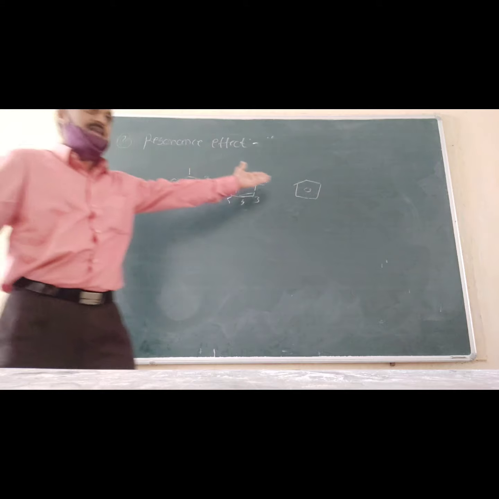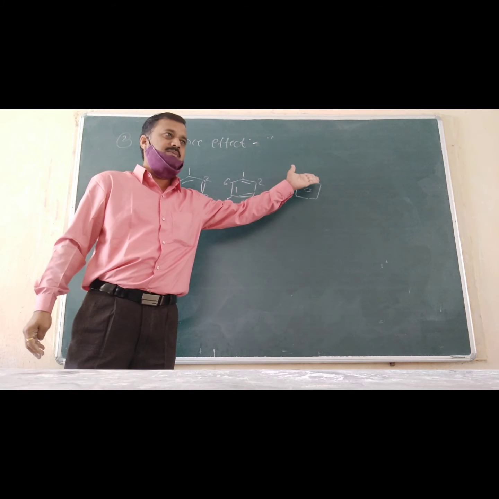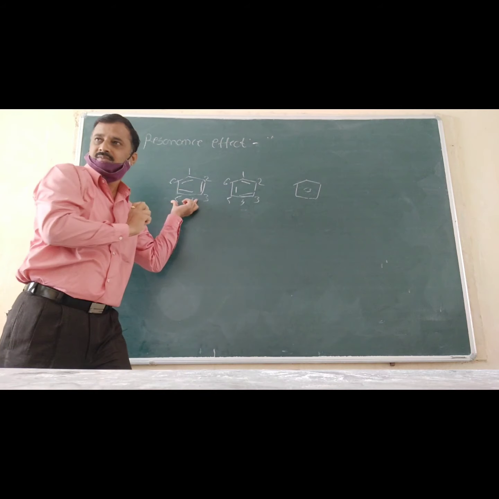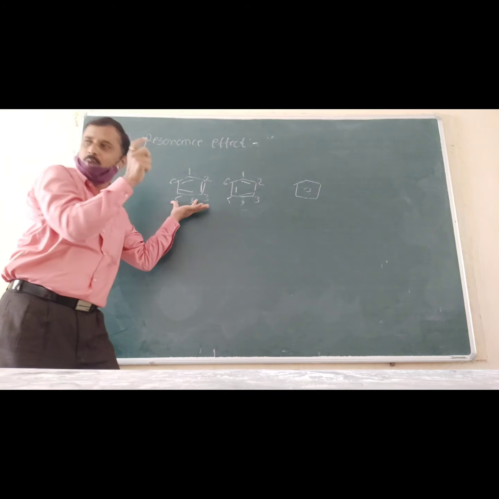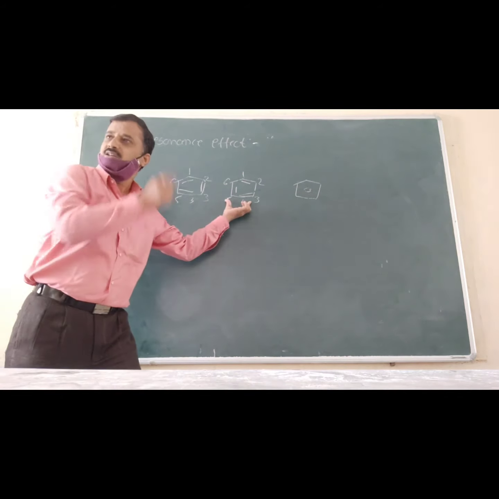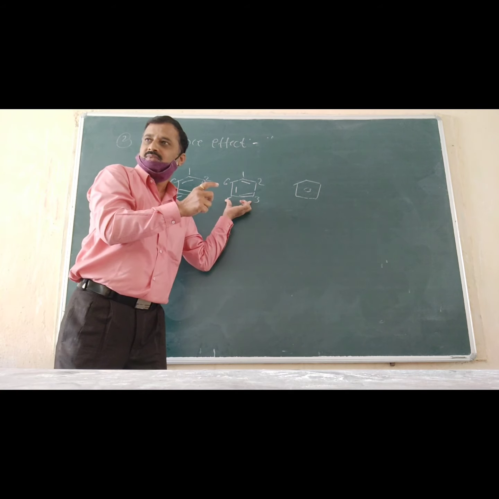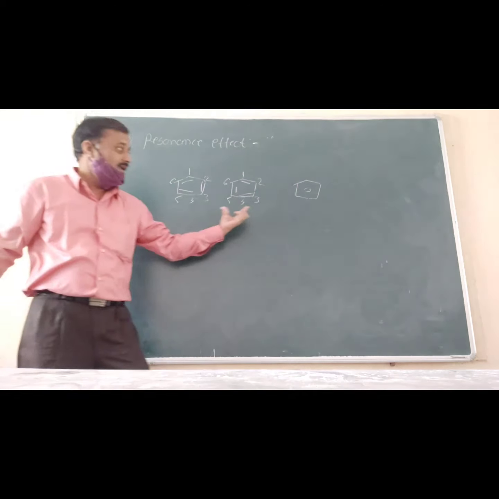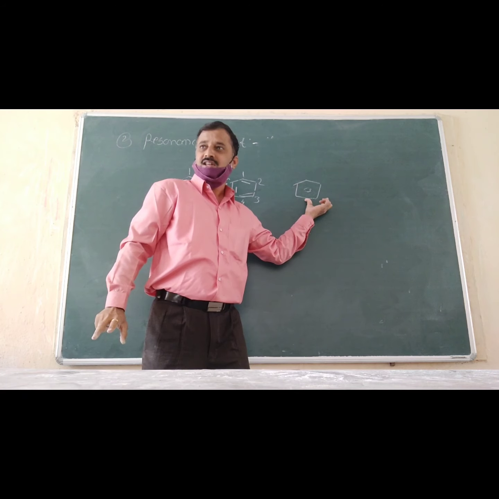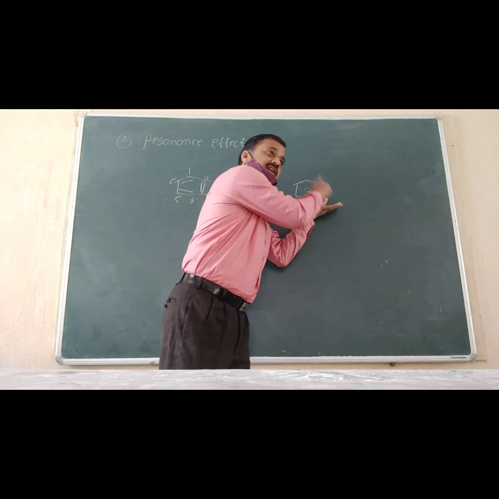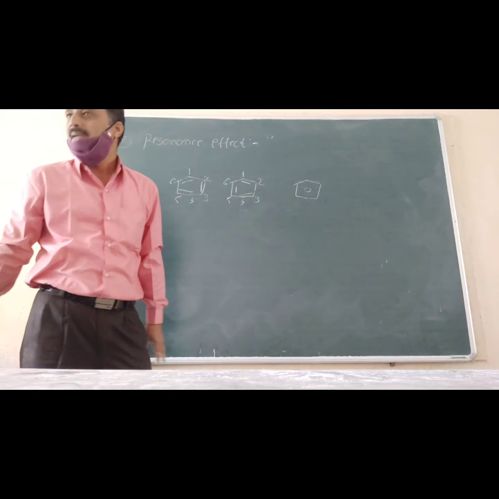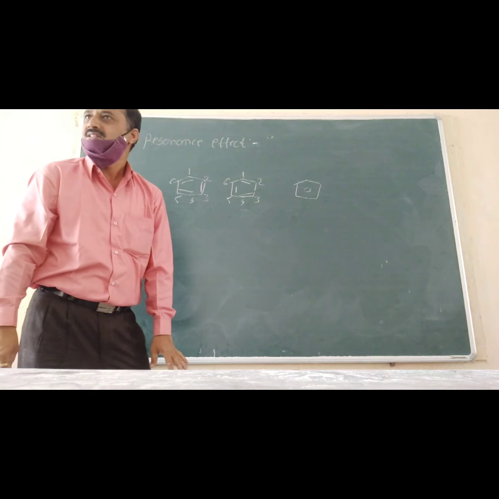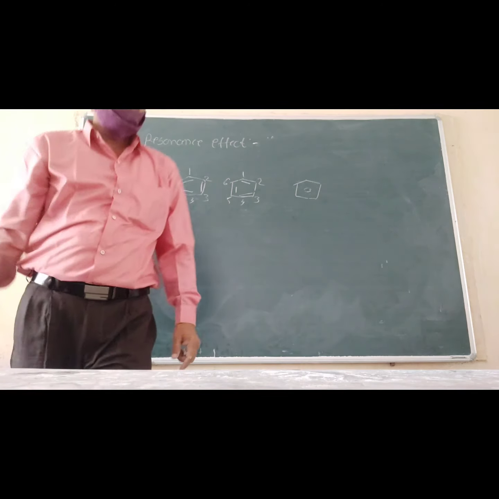What are the properties of benzene? It may be physical or chemical. The single structure cannot explain all the properties of benzene. This structure explains some properties of benzene, and this structure explains some properties of benzene. It means the single Lewis structure cannot explain all the properties of the molecule. But this is the resonance hybrid structure, which explains all the properties of benzene, and that is why it is known as the resonance hybrid structure, and this effect is known as the resonance effect.